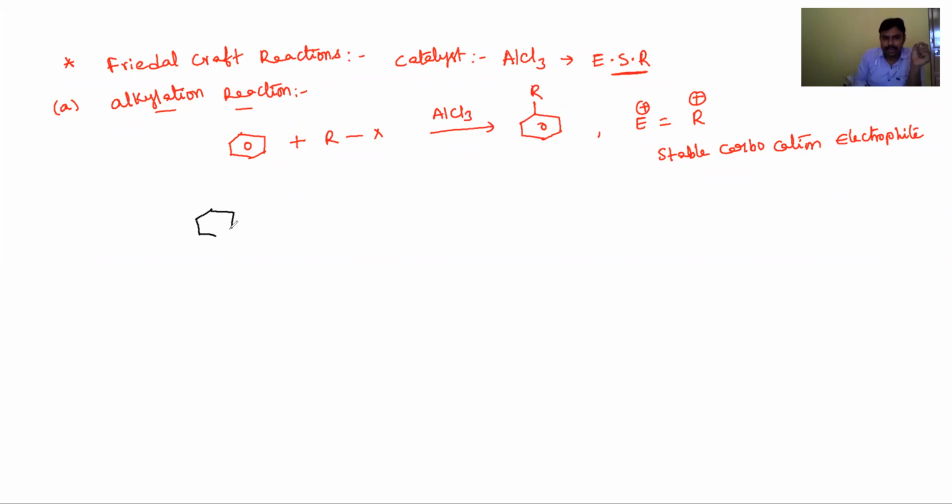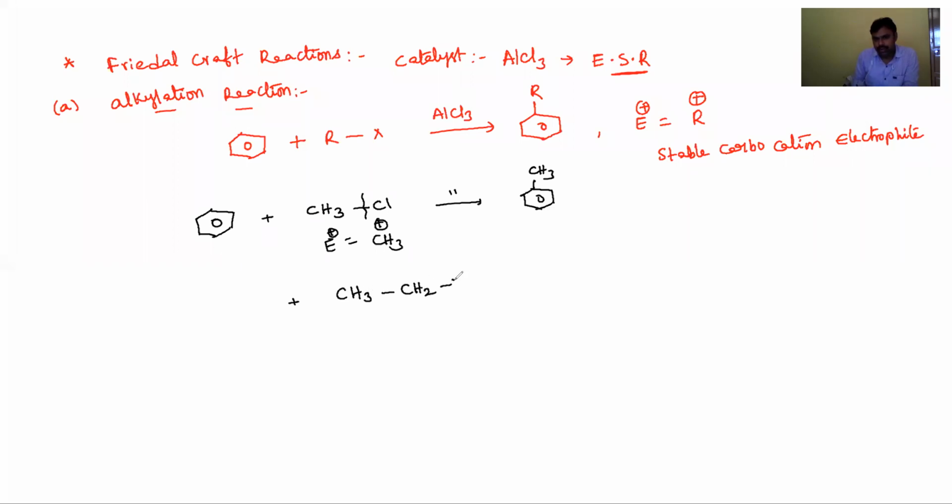For example, benzene reacts with a simple alkyl halide, methyl chloride, in the presence of AlCl3. Then the product is methyl benzene or toluene. In this case the electrophile is CH3 plus, the methyl carbocation, because the alkyl halide has only one type of carbon atom. For example, instead of methyl chloride, take ethyl chloride, CH3-CH2-Cl.